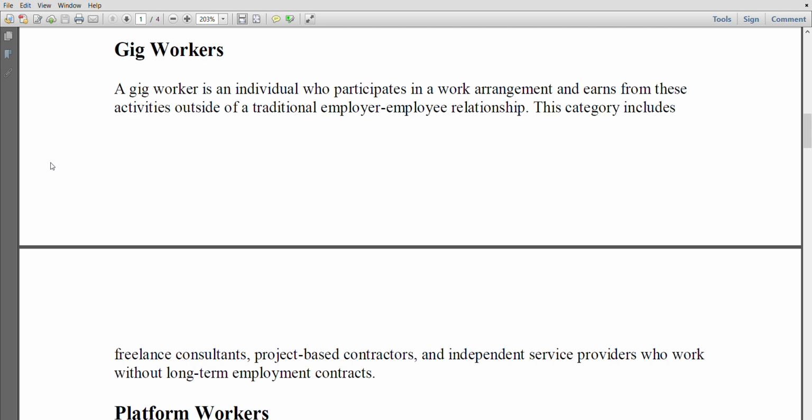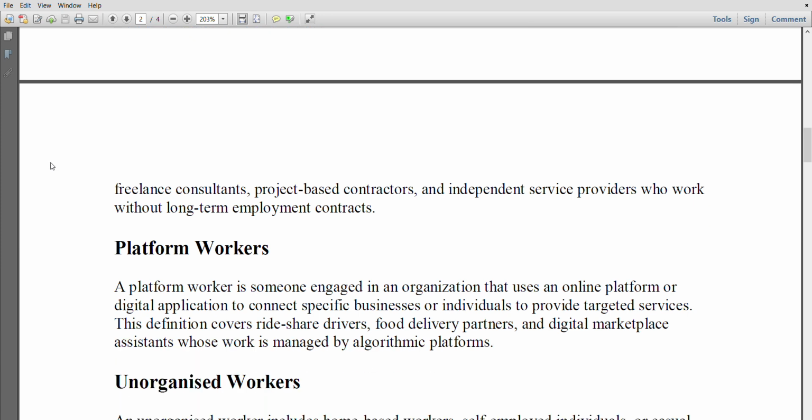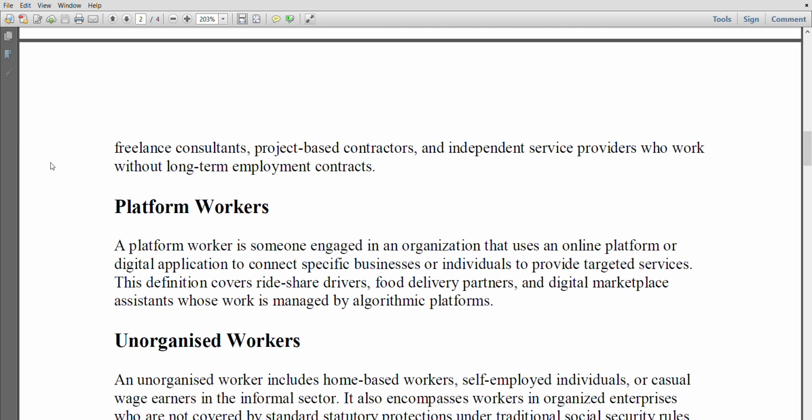This category includes freelance consultants, project-based contractors, and independent service providers who work without long-term employment contracts. Platform workers. A platform worker is someone engaged in an organization that uses an online platform or digital application to connect specific businesses or individuals to provide targeted services.